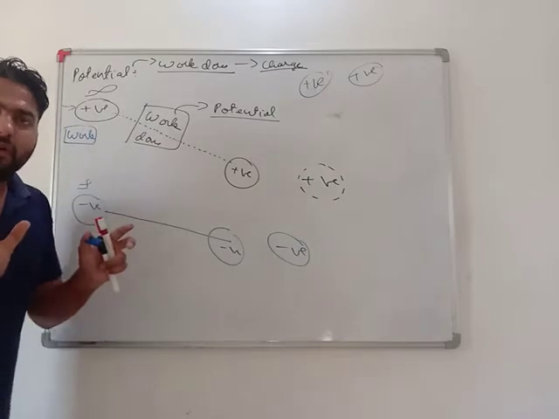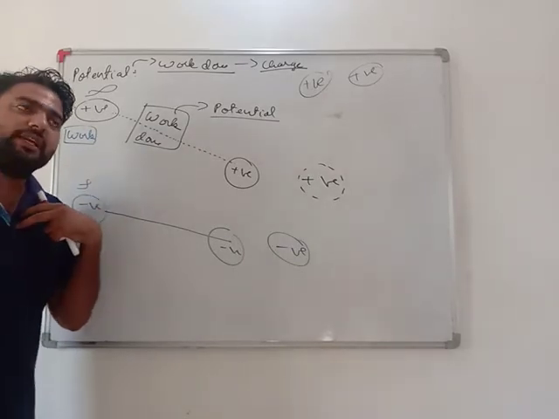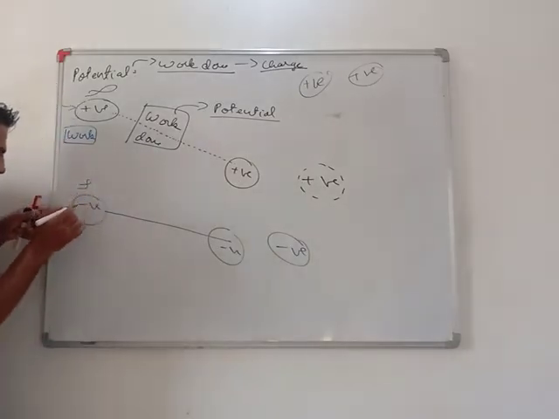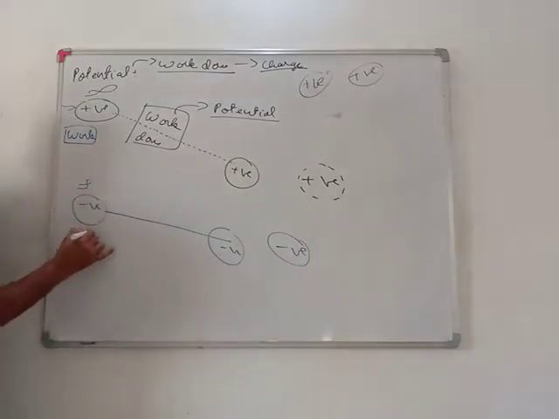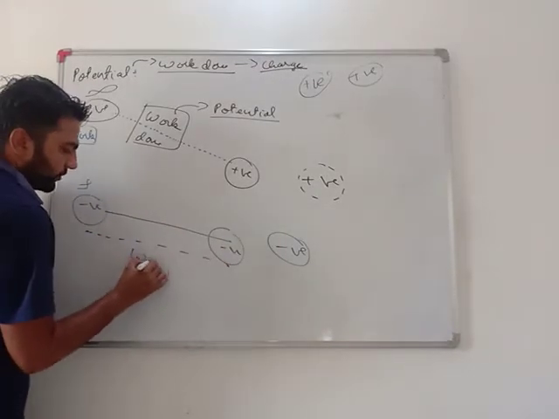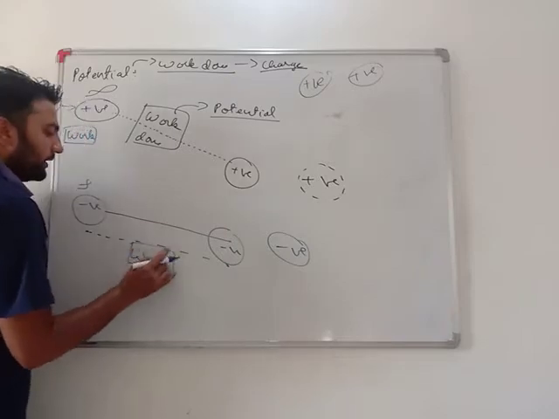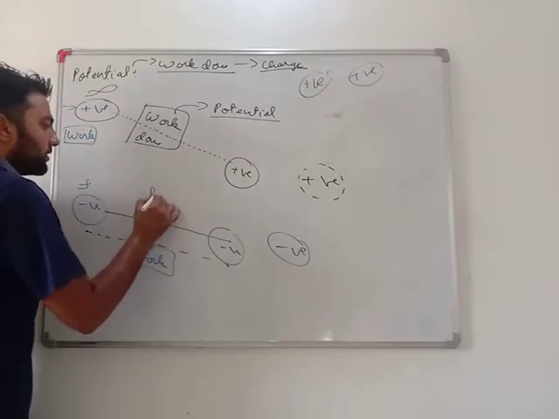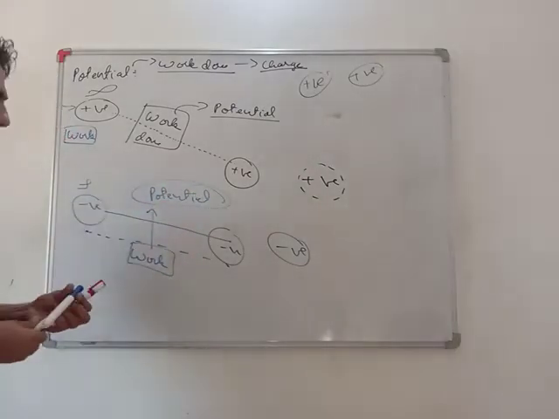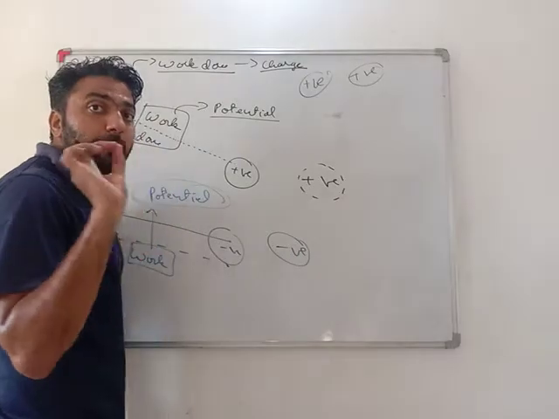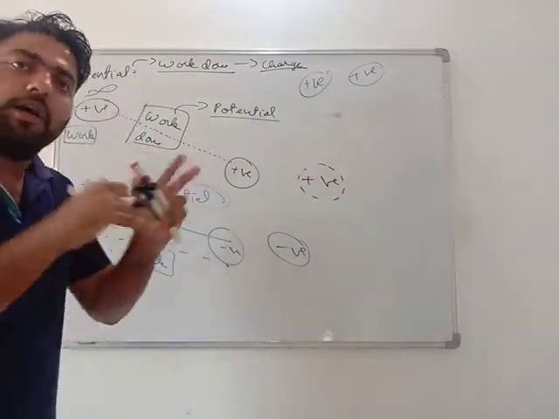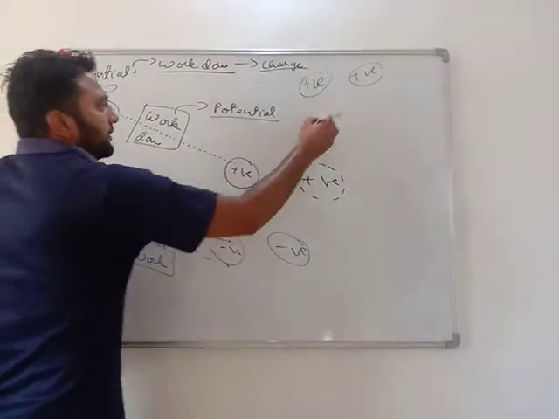In physics, we all know if something is at rest and I want to change its position from any point to another point, I need to do work. So what I have done is that I started doing work from this point and done my work till this point. So for sure I have done some work. This work is only called potential. Very important. What is potential? Potential is work done per unit charge. Means how much work is done on how much charge, that is known as potential.